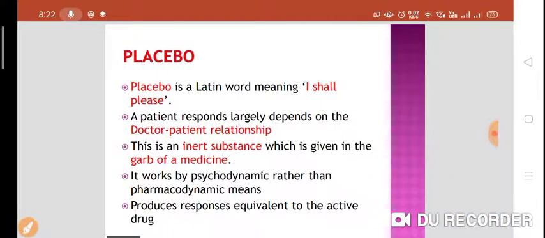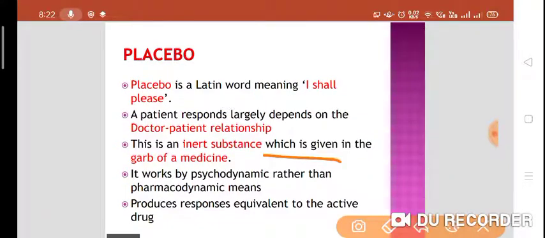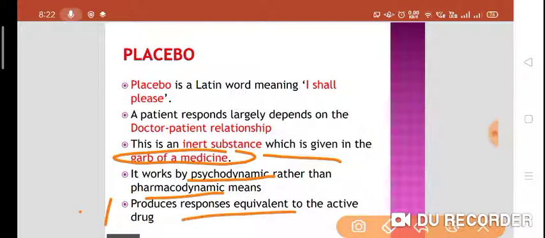Placebo is an inert substance which is given in the garb of medicine. It is pharmacologically inactive, but still it is given in the garb of medicine. It works psychodynamically rather than pharmacodynamically. It will produce a response equivalent to the active drug.